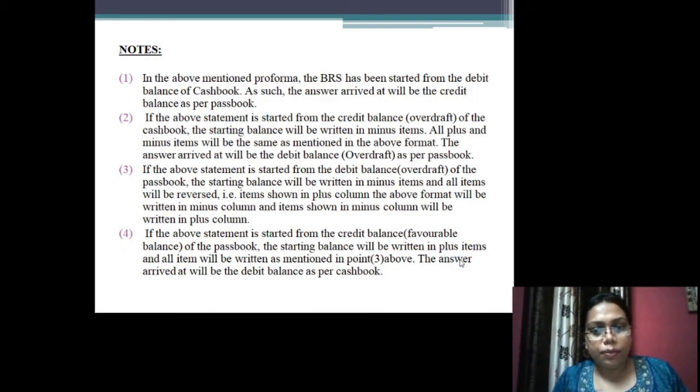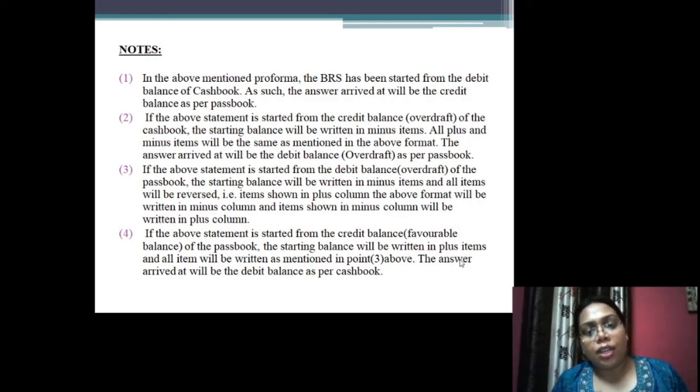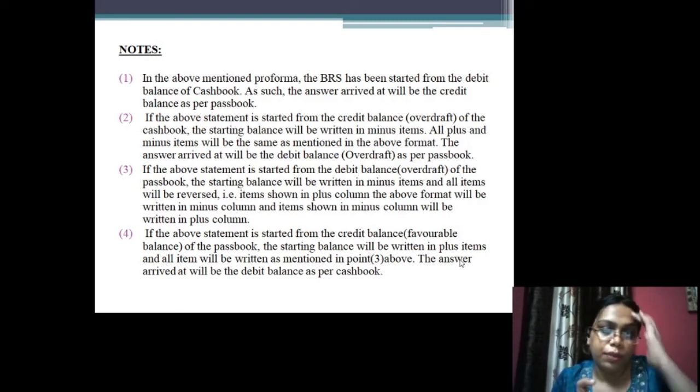All plus items will be the same as mentioned in the format, and the answer arrived will be debit balance as per passbook. If we start from credit, we will end towards debit. If the above statement is started from the debit balance of the passbook, the starting balance will be written in minus items, and all the items will be reversed.